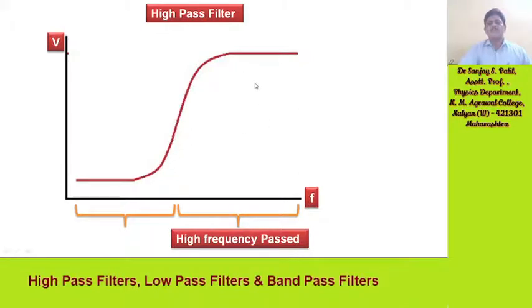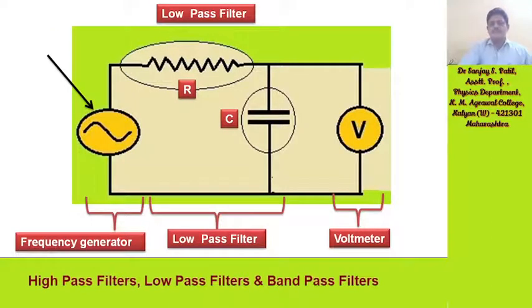So this is the graphical representation of a high pass filter, which is plotted with voltage on the y-axis and frequency on the x-axis. Now we will talk about the low pass filter.